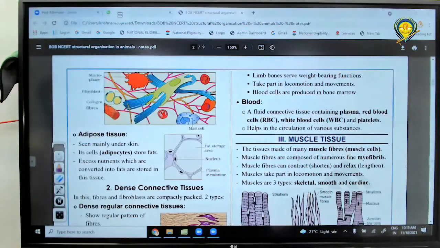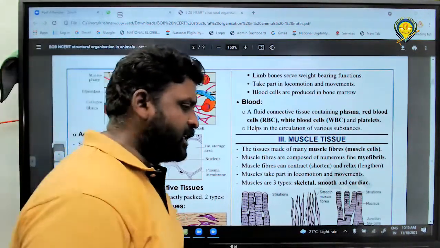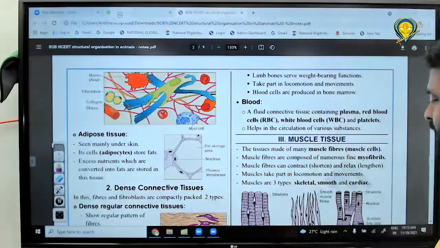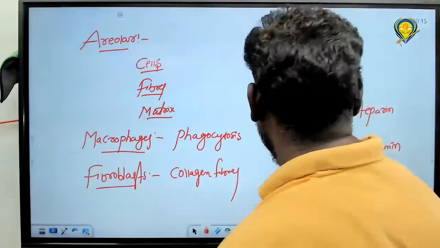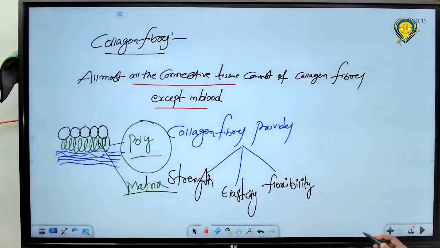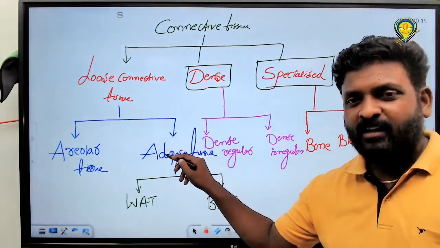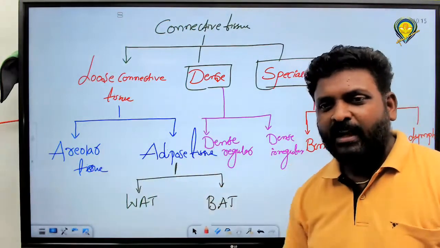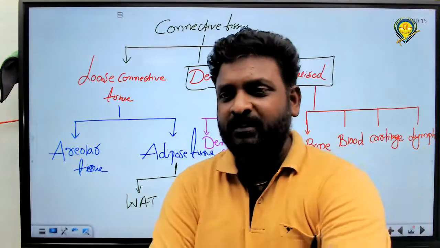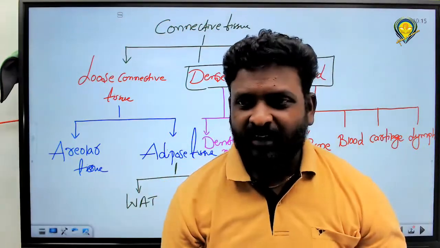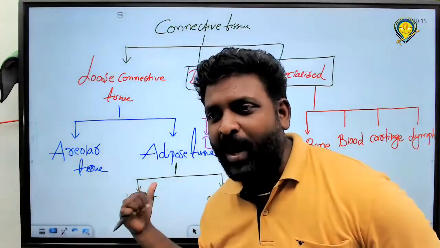Next one. After areolar tissue, we have discussed the second one, adipose tissue. Please study all of you. What is the function of adipose tissue? Fat storage. In our body, fat will be stored in the tissue called what?